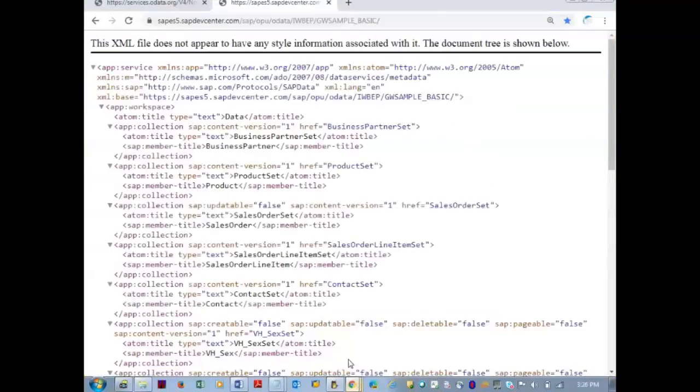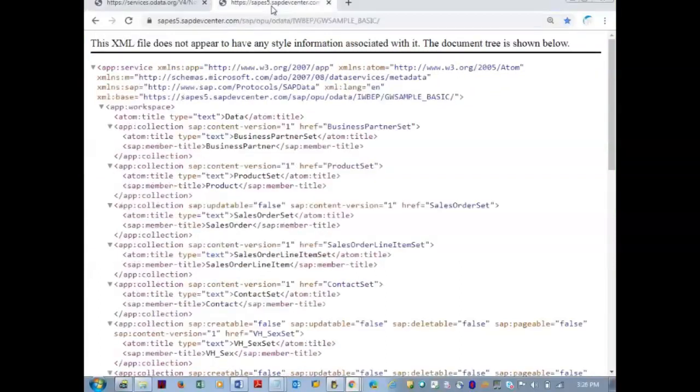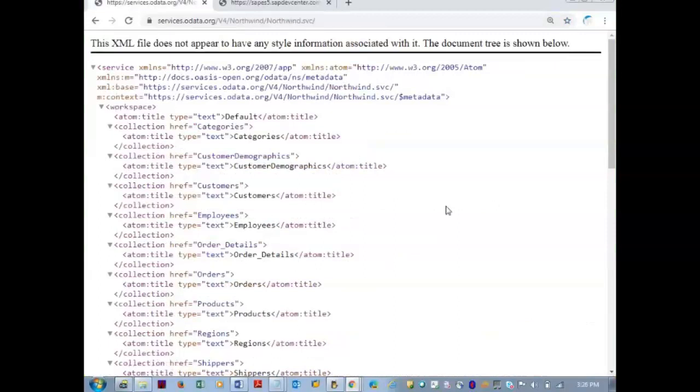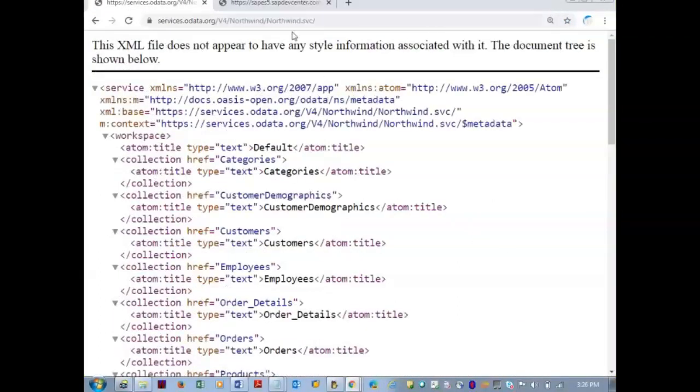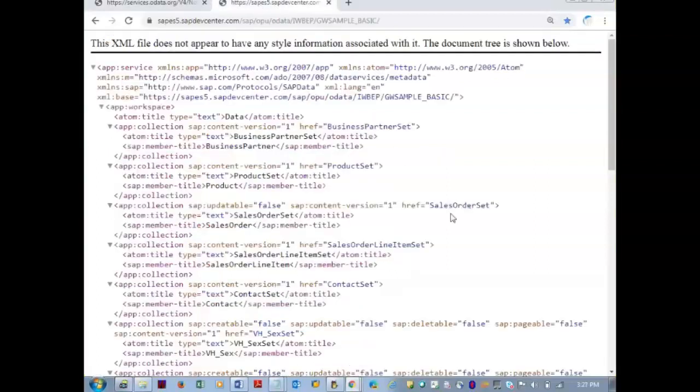Now let us go to the OData which we have opened. I want everybody to open these 2 tabs which contain the Northwind services and the SAP services. When you have opened that OData service, all this black colored text you are seeing are entity sets. In the SAP, you can see business partner set, product set, sales order set, sales order line item set. These are the entity sets.